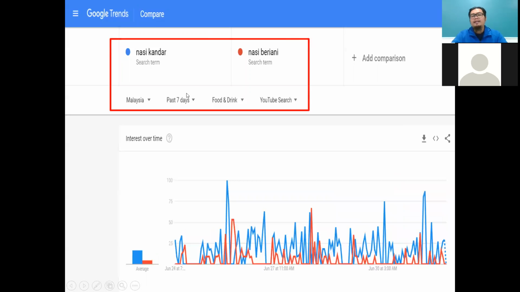So I try to make it another, food. For example, nasi kandar and nasi biryani, because I need to compare here. So I choose Malaysia, 7 days. The type of business is food and drinks. Because I jot down here, then I tick food and drink, because nasi, this one is regarding food.